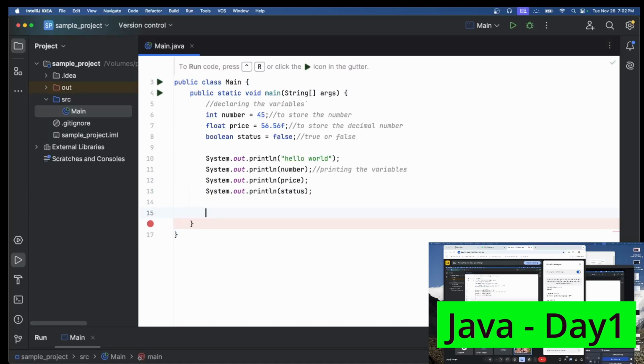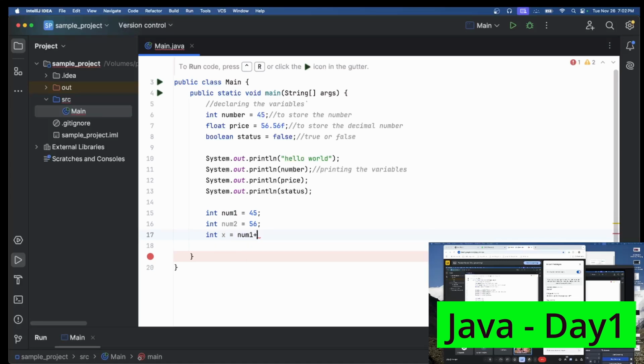So maybe just to give some space, and here I will just mention integer num1 equal to some random number I am giving. Integer num2 equal to some random number. Okay, so now I have declared the two numbers and I want to perform the addition. Generally in maths we all know we will have one variable called x equal to something like that. Here also I am using num1 plus num2.